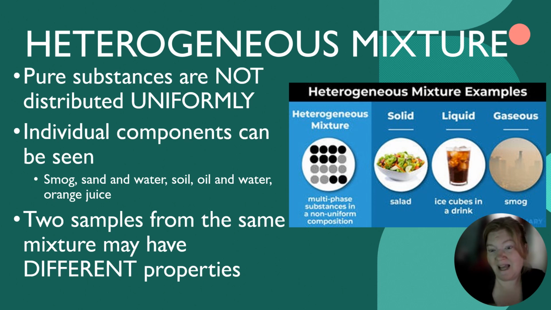So for example, when I make a salad, every two bites are not identical. One might have more lettuce or more dressing, or one has a crouton or a piece of tomato and a cucumber, whatever. So the samples are not identical because the things weren't mixed completely. It's like if you make Kool-Aid and you don't stir it up, the top part is going to be terribly unsweetened, and then when you get to the bottom where all the sugar is, it's going to be exceptionally sweet. So the samples from the same mixture don't have the same properties.